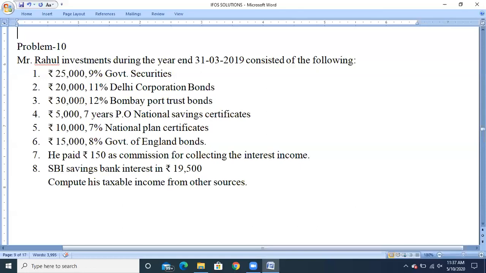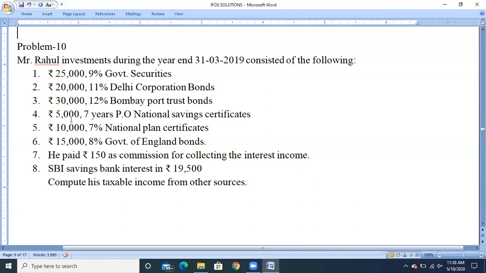Third one, rupees 30,000, 12% Bombay Port Trust bonds. Again, it is a less tax security issued by the government, because Bombay Port Trust bonds are related to a government institution. So directly we need to calculate the interest, that is rupees 30,000 into 12 percent.